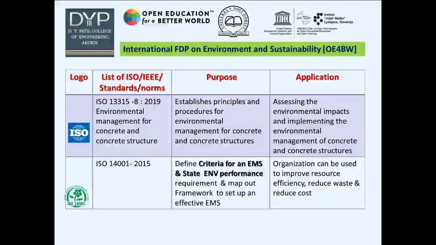Third, ISO 13315-8:2019 Environmental Management for Concrete and Concrete Structures. It establishes principles and procedures for environmental management for concrete and concrete structures, assessing the environmental impact and implementing the environmental management of concrete and its structures.